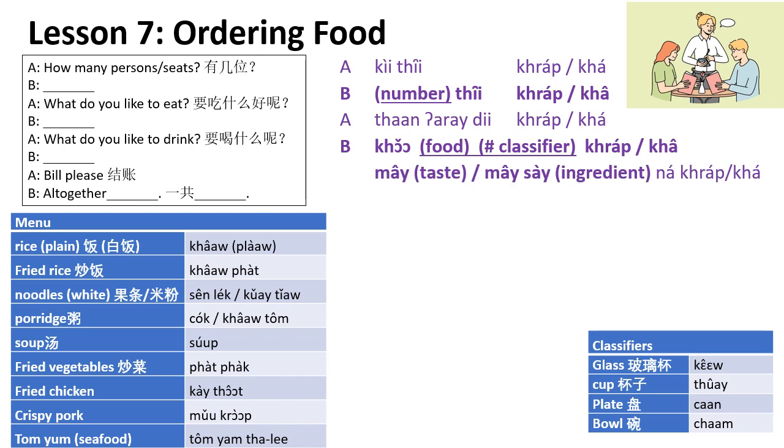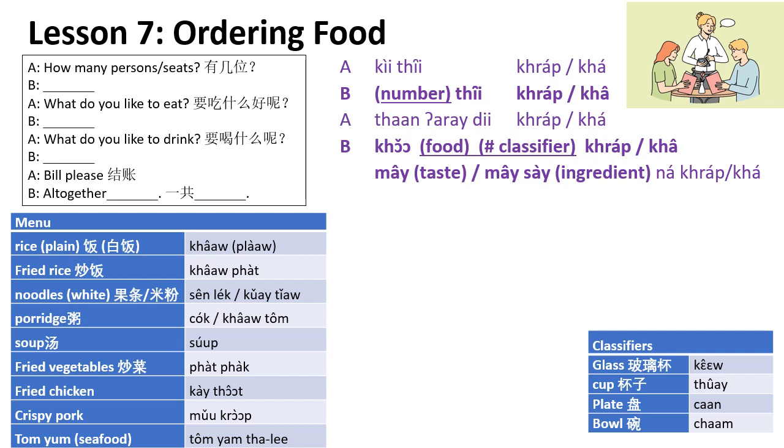And then you can indicate maybe you are somebody who doesn't take chili at all. My sai is don't put. My sai prick naka. Don't put chili. Or you want to say, I want something that is more bland because maybe I have diabetes. ไม่ใส่น้ำตาล, don't put sugar. Or ไม่เผ็ด, not spicy. So you can put whatever requirements.